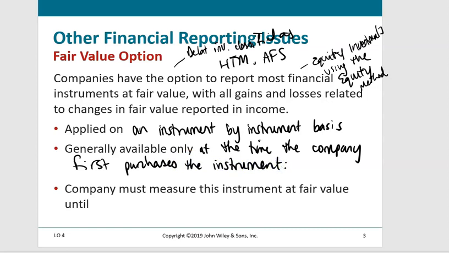Once a company does decide to use the fair value option on a specific financial instrument, that company must measure this instrument at fair value until it no longer has ownership. So until the instrument matures, if it's a debt instrument, or until they sell it.